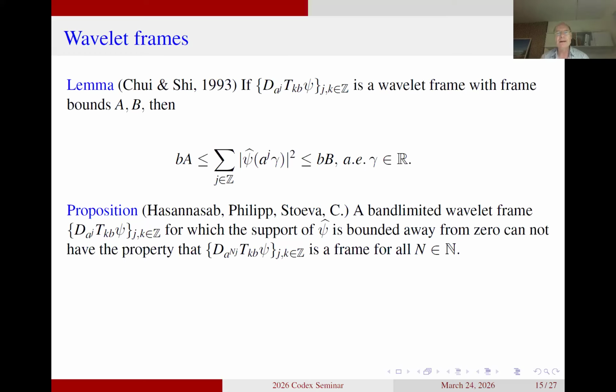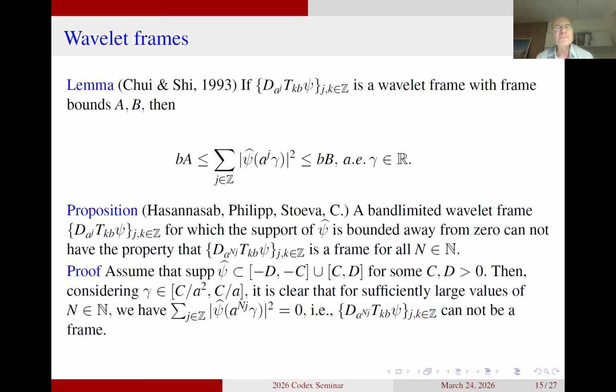I'll not really walk you through the proof, but it's simply a question of looking at the support of psi hat and then identifying an interval of the gammas such that the sum that occurs in Chui and Shi's result is identically equal to zero, and that means this necessary condition is breaking down. It's really a question of a few lines of calculations. But we will come back to this result later, and it turns out that if you do a small modification of what I'm doing here, we actually get a positive result. But at the moment, if you look at a function such that the support of psi hat is bounded away from zero, then we clearly have a no-go result exactly like we had for the Gabor system.